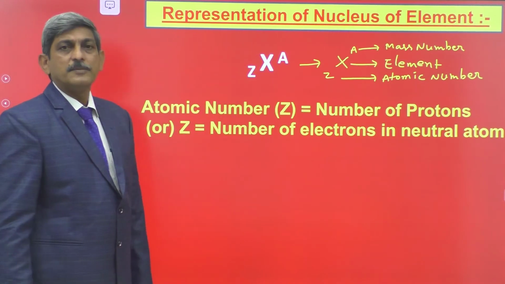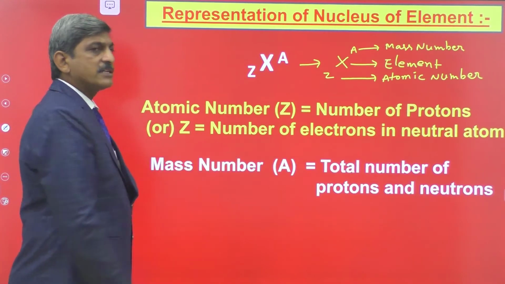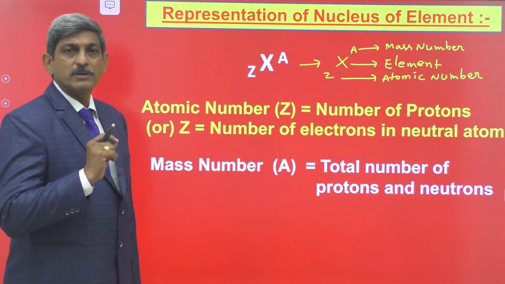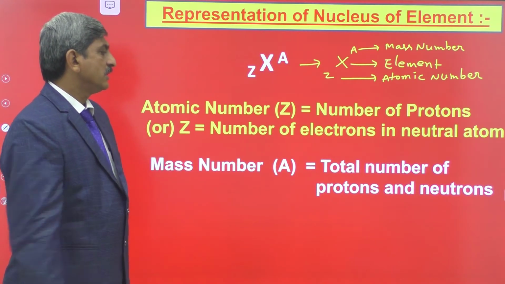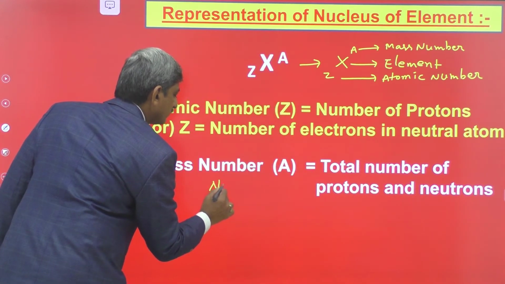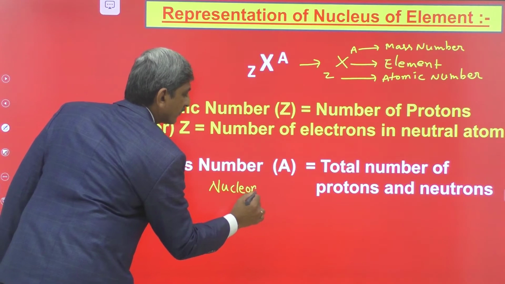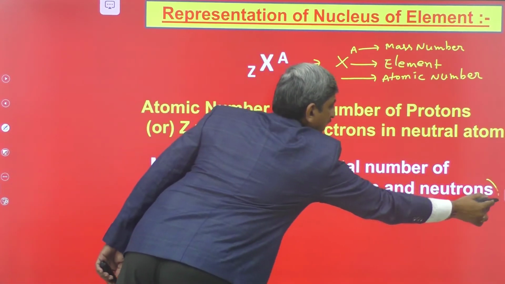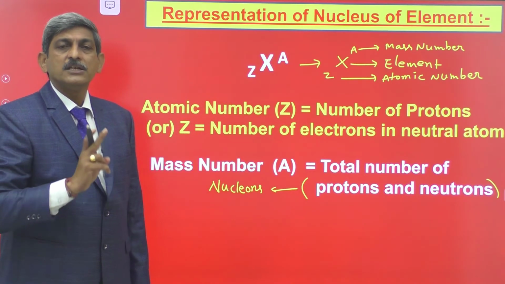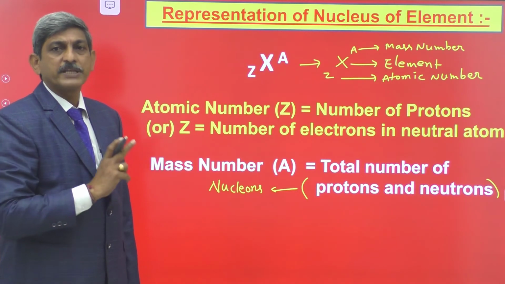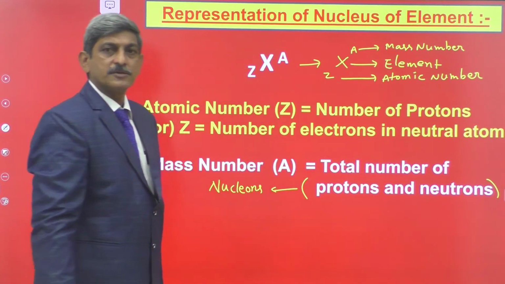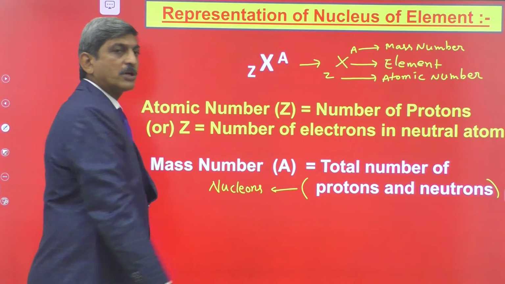Next, what is mass number? The mass number is defined as the total number of protons and neutrons. Generally, these protons and neutrons together are called nucleons. That's why the mass number is also defined as the total number of nucleons present in the nucleus, which is equal to the total number of protons and neutrons.